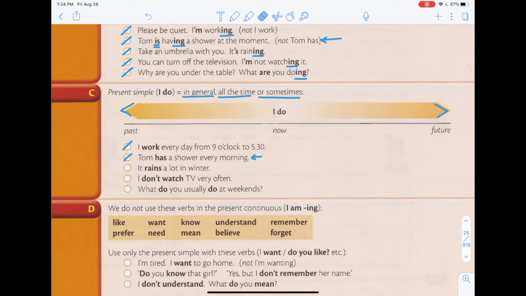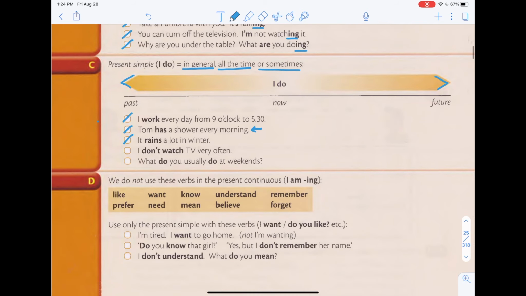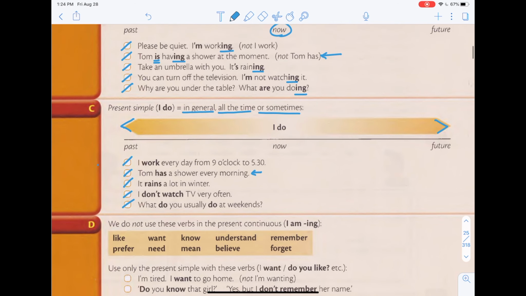So next. It rains a lot in winter. I don't watch TV very often. What do you usually do at weekends? Okay, this is something that we just learned, the questions. So these are the two examples. You've already learned them, okay?